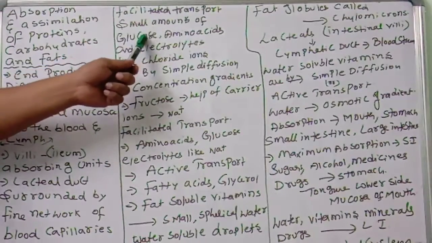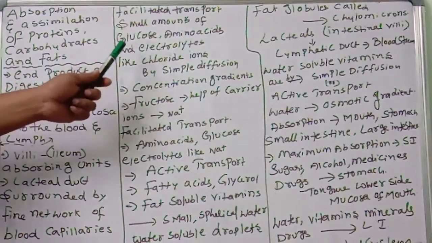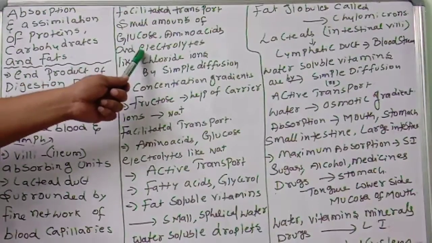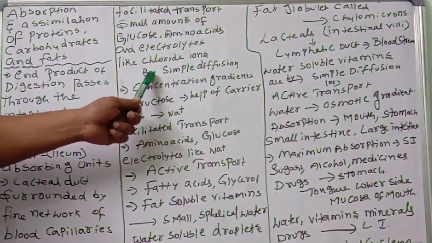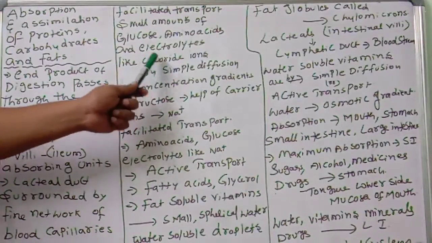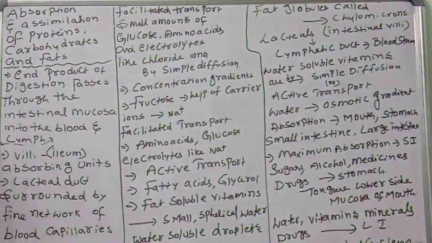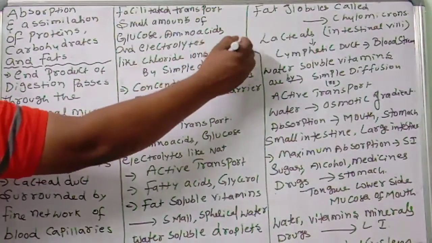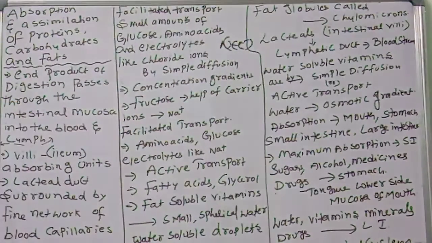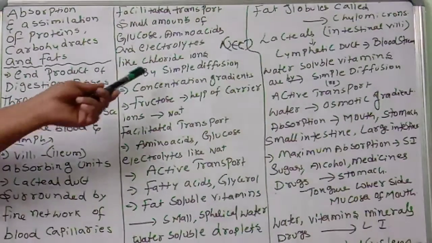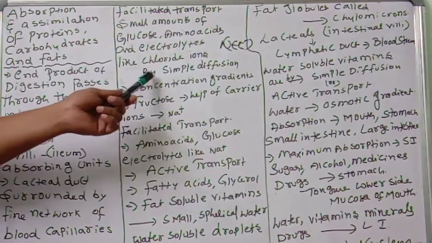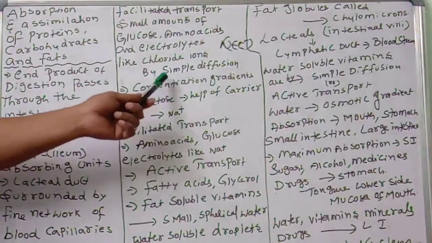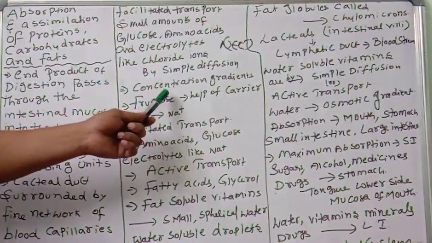Observe very carefully: small amounts of glucose, amino acids, and electrolytes like chloride ions are generally absorbed by simple diffusion. This is a very important NEET point. Whenever I write NEET, you should be very concerned about it. So glucose, amino acids, and electrolytes like chloride ions are transported from the lumen to the serosa by simple diffusion.